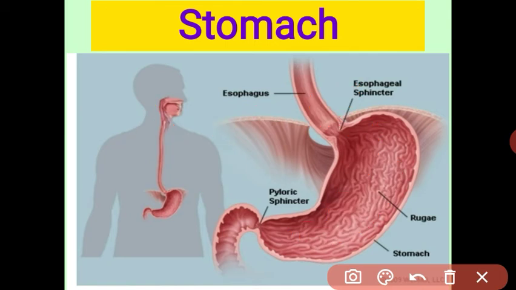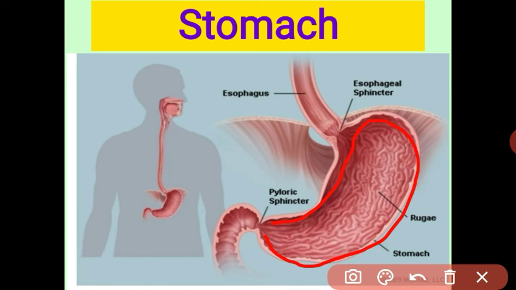Got it, student? The inner lining secretes the gastric juice, and gastric juice is a composition of pepsin, HCl and mucus. HCl is very important. It kills the germs which enter along with the food. Second, it activates the pepsinogen into pepsin. Pepsin is an enzyme whose main function is to digest the protein. The protein is converted into peptides. And mucus, secreted in the inner lining of the stomach, protects the inner lining of the stomach from the acidic medium.